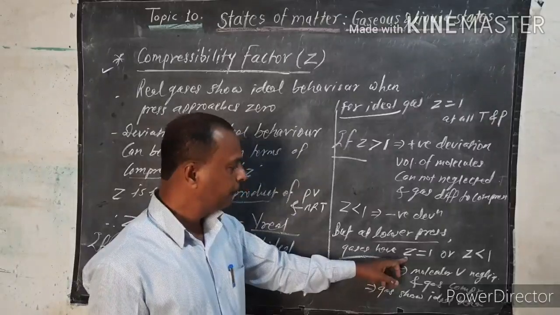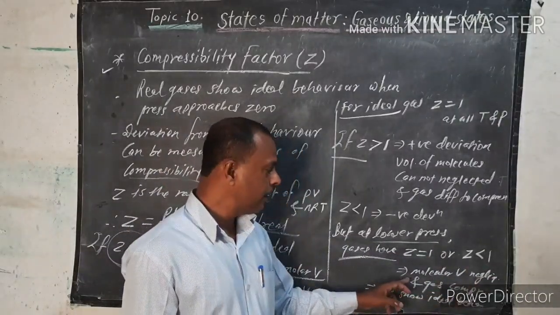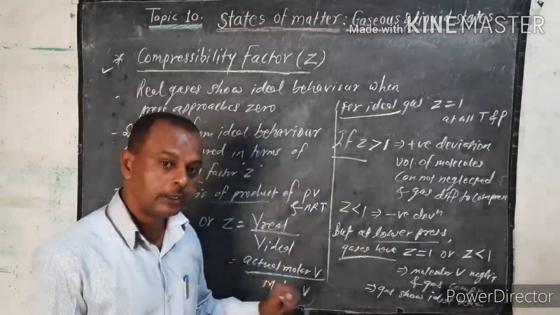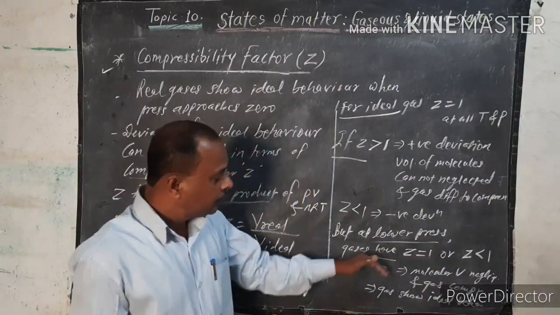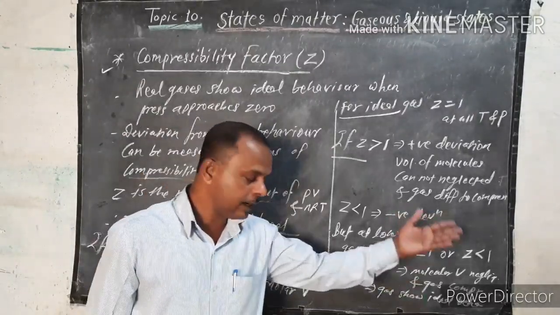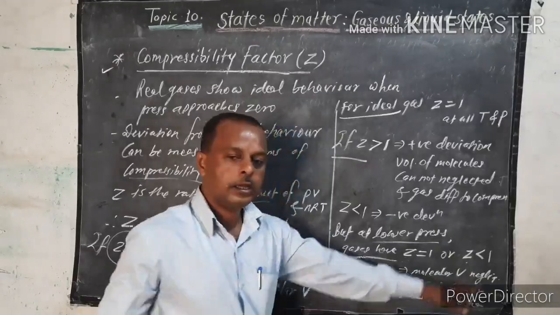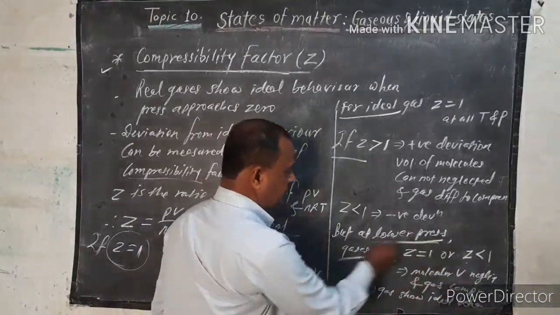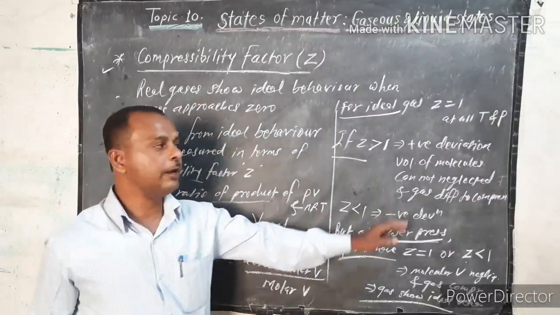Okay, when Z is equal to 1 or Z is less than 1, why? Molecular volume is negligible, therefore gas can be easily compressed. You understand? And the gases now show ideal behavior. So this is Z equal to 1 or Z less than 1. But the condition is this: at lower pressure, gas shows ideal behavior.